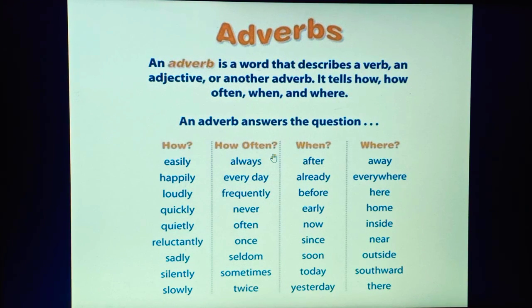So what is an adverb? An adverb is a word that describes a verb, an adjective or another adverb. It tells how often, when and where. We can say an adverb is a part of speech which is used to modify a verb, adjective, adverb, preposition, conjunction and even a sentence. Or we can say an adverb always answers the question.